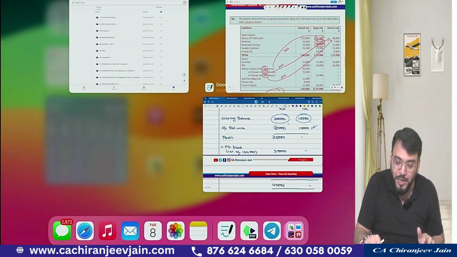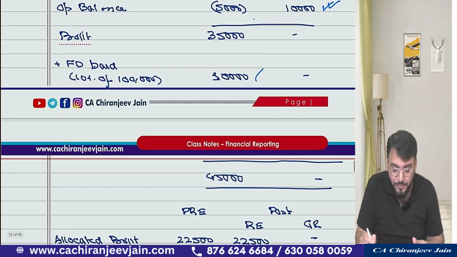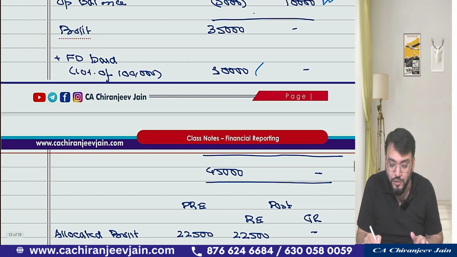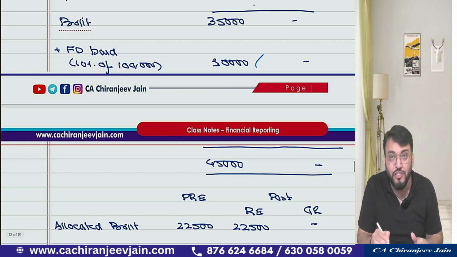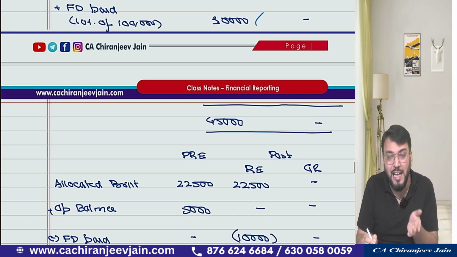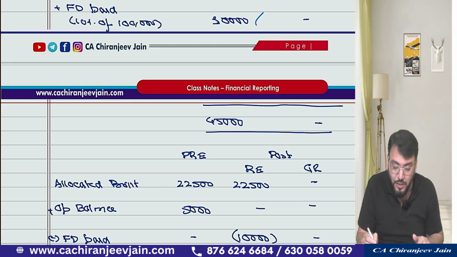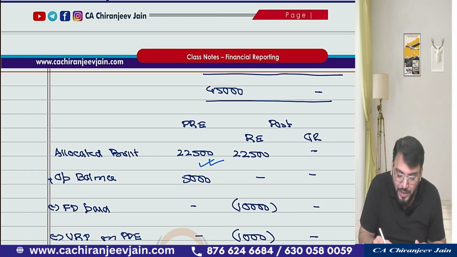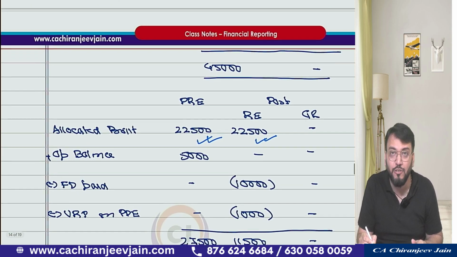1 lakh. Got this point? 1 lakh, 10%, 10,000. So this will become 45,000, and general reserve will be nil. Now this will be allocated in pre and post as per the time ratio, that is 6 months, 6 months. So you can see 45,000 has been allocated to pre, 22,500, 22,500.